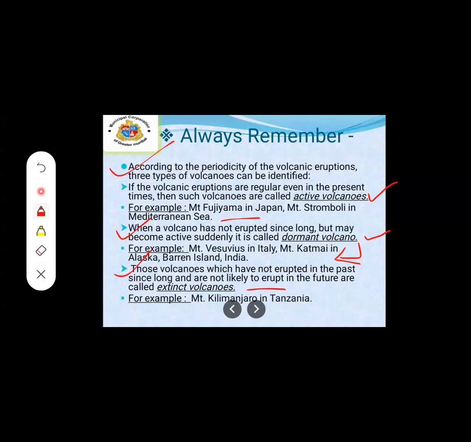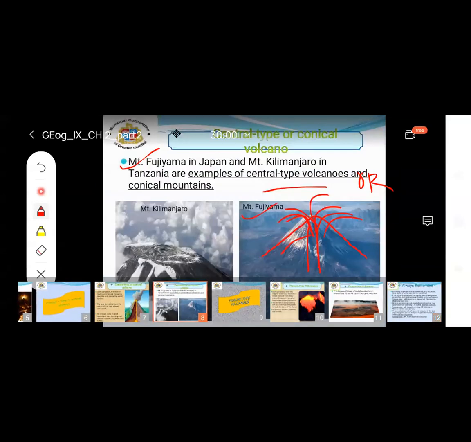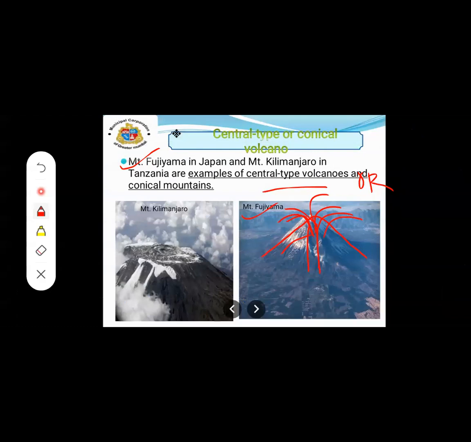That is Mount Kilimanjaro in Tanzania, which we have just seen in the image. Which type of volcano is this? Extinct volcano.